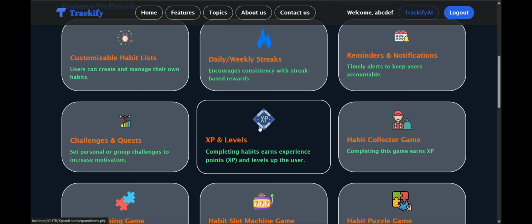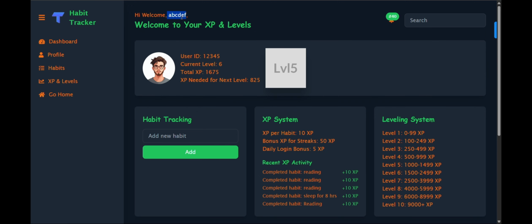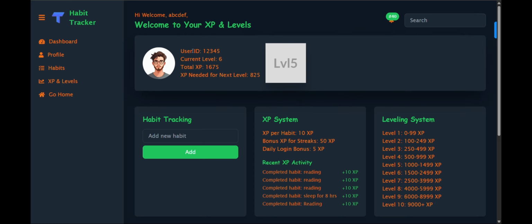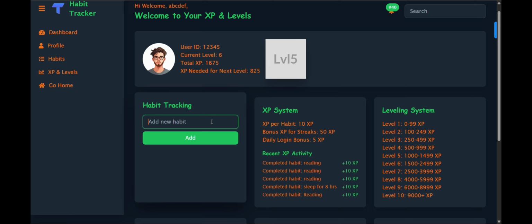And my next feature is the expand level, which is basically the dashboard of this project. So here the username is shown with a welcome to your expand levels dashboard, and a user ID is generated, and the current level is increased after adding a new habit like learning a new